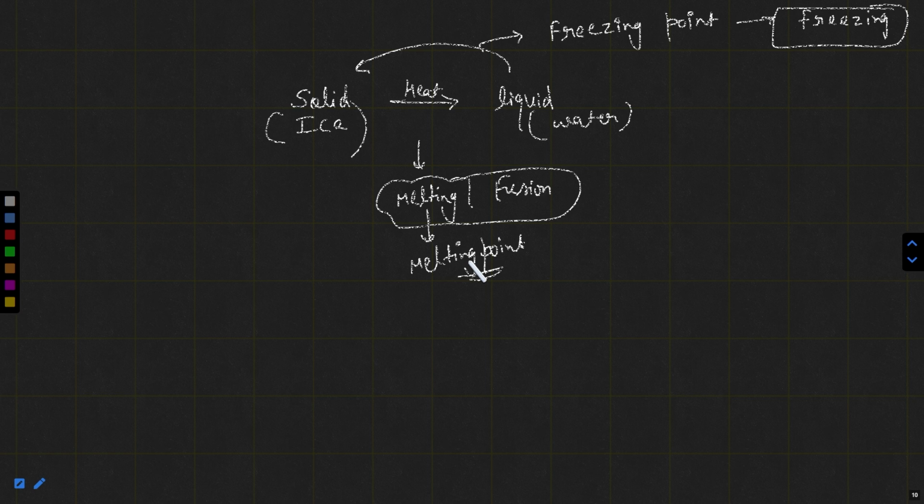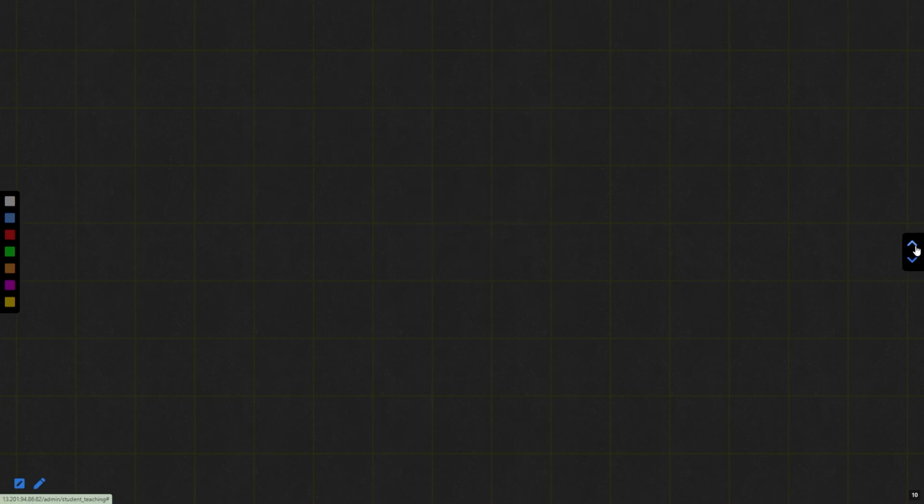Okay. Then after solid to liquid, liquid to gas conversion is here. Liquid to gas conversion is named vaporization.